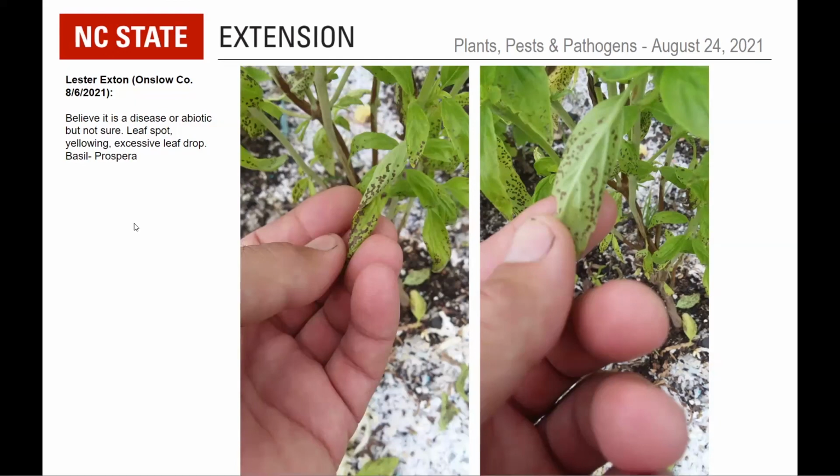Yeah, and with this, some sucking insects' saliva is toxic to the tissue and causes necrosis. With this much damage, if you see a lot of bugs and a lot of certain types of damage, definitely collect the bugs or take photos of the bugs, the insects or mites or things like that, because there may be a link. There may not be, but it's good to have all that evidence.